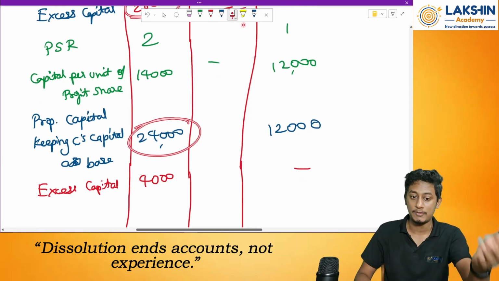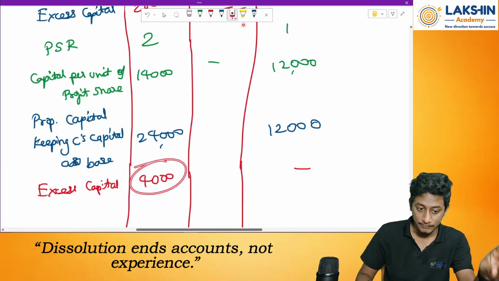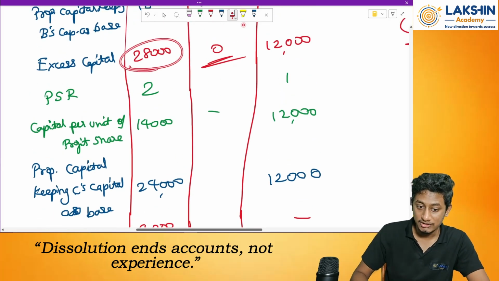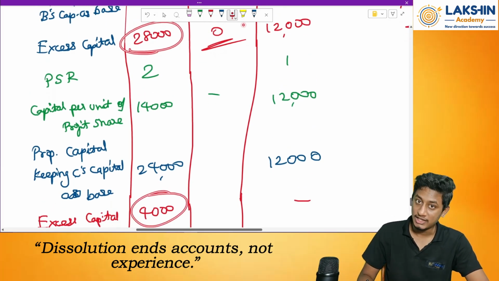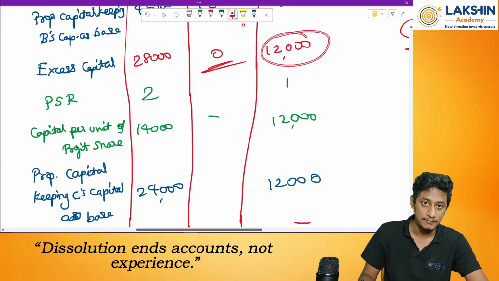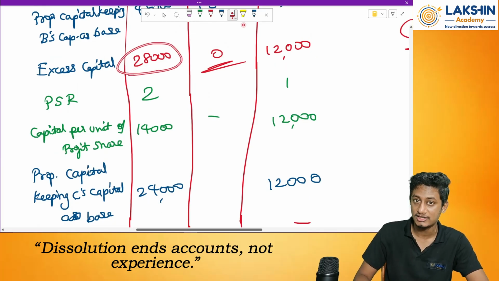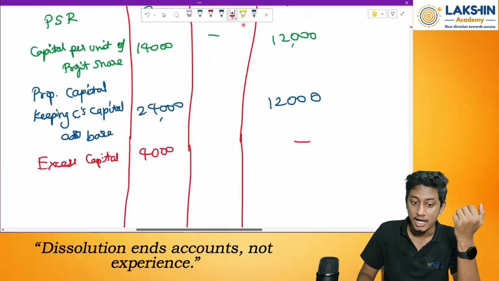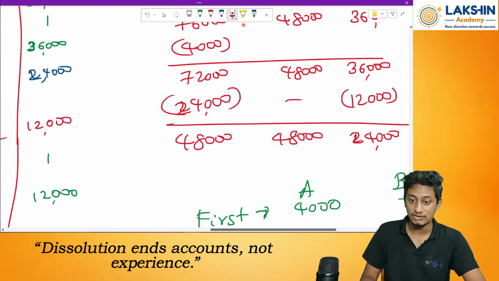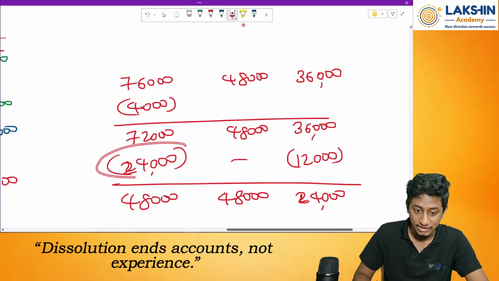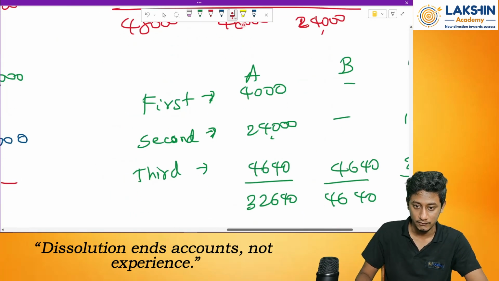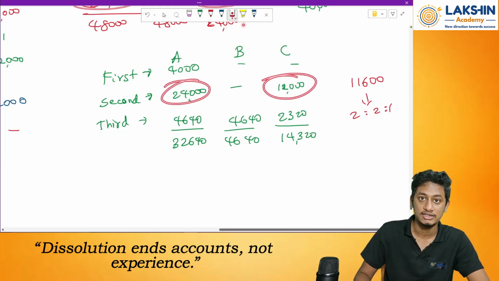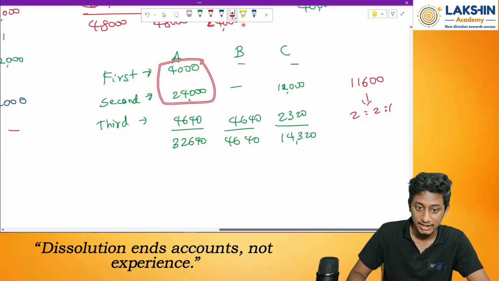Now after this step, since 28,000 was the excess, out of that 24,000 we have got over here. So how much more should I pay? 4,000 rupees. So first pay 4,000 to Mr. A. Then pay 28,000 minus 4,000 rupees to Mr. A, and then only rupees 12,000 to Mr. B. See, over here excess capital 28,000 is there, right? But out of this 28,000, how much have I already paid? 4,000 rupees. So how much remains? 24,000. So in the second installment, I pay 24,000 and 12,000. If I combine these both, it is 28,000.